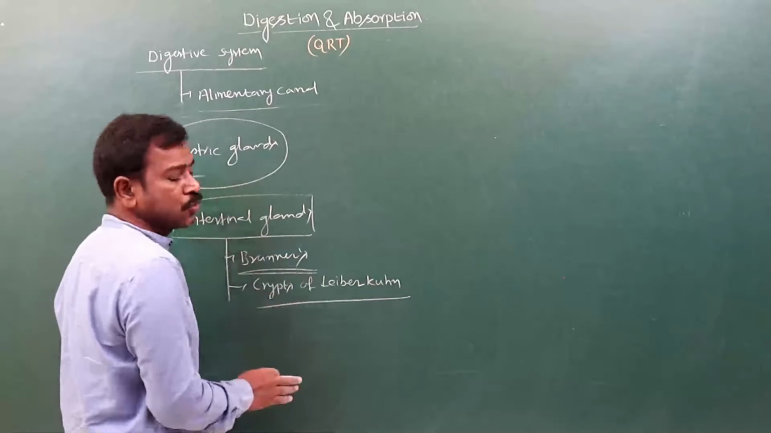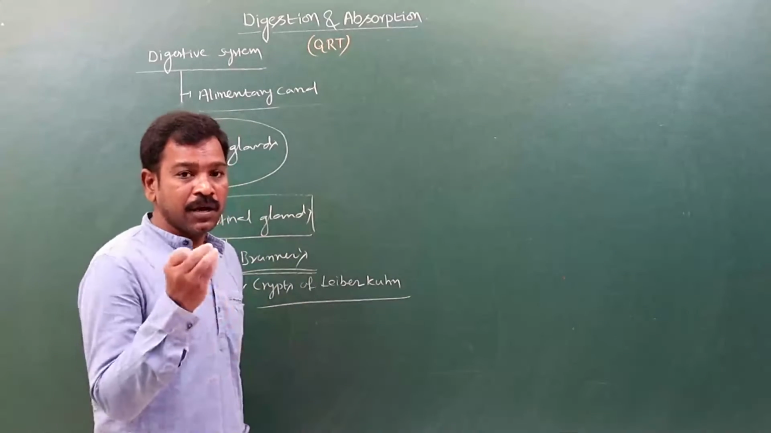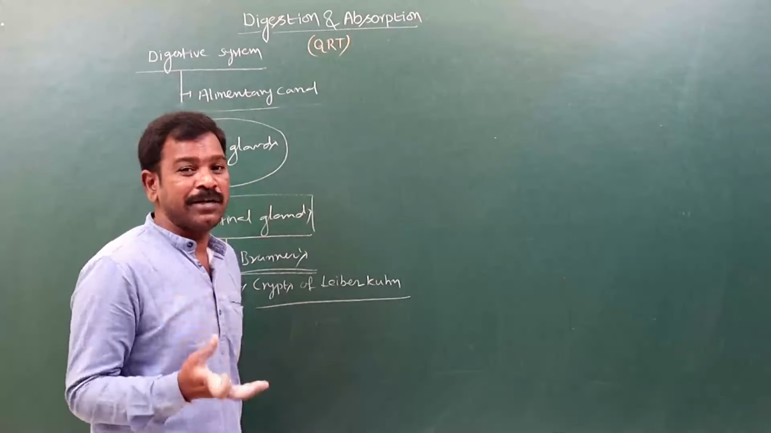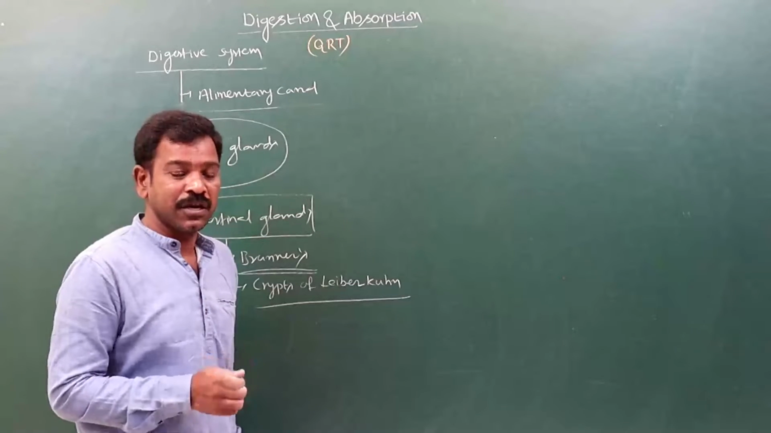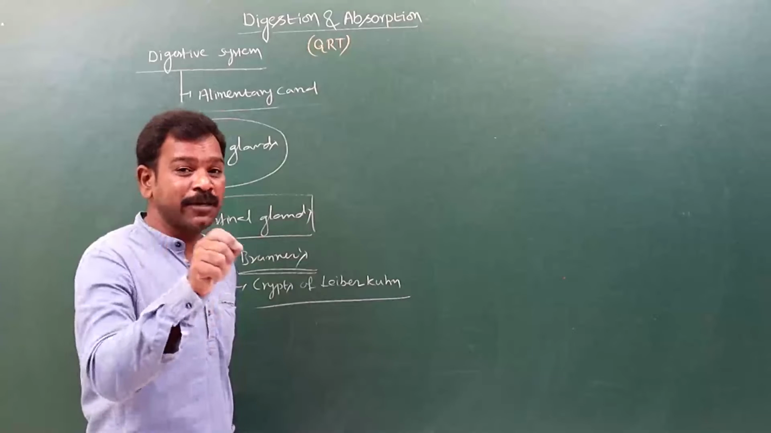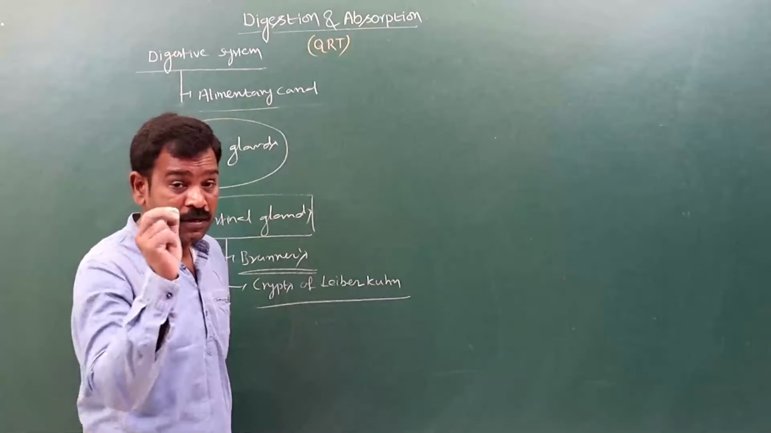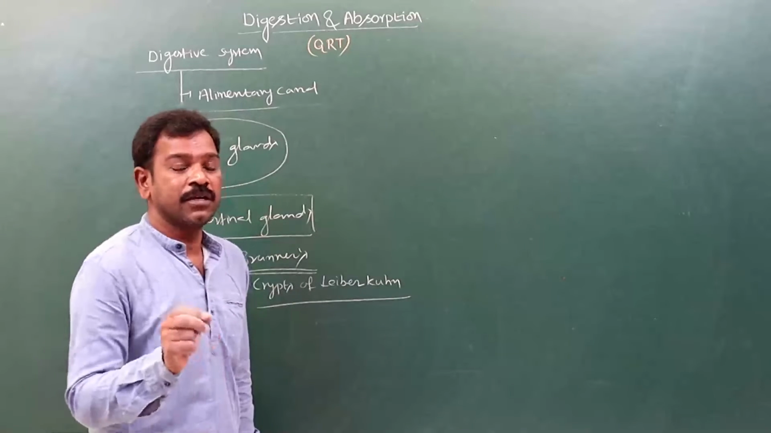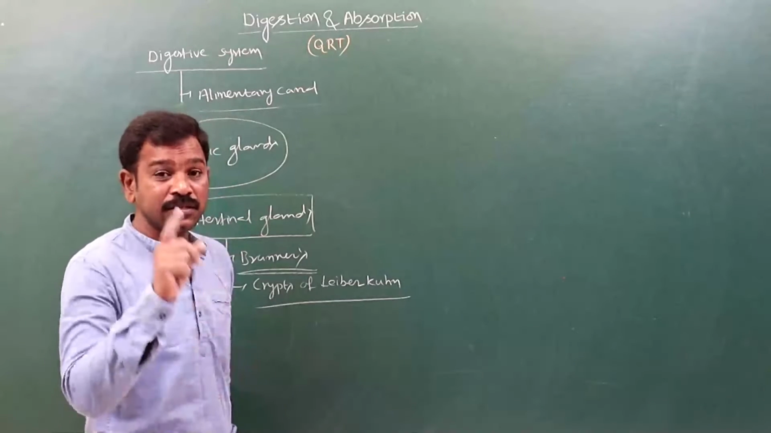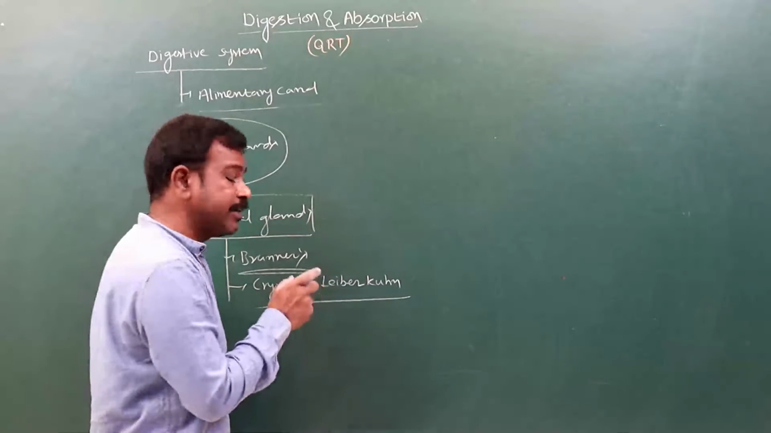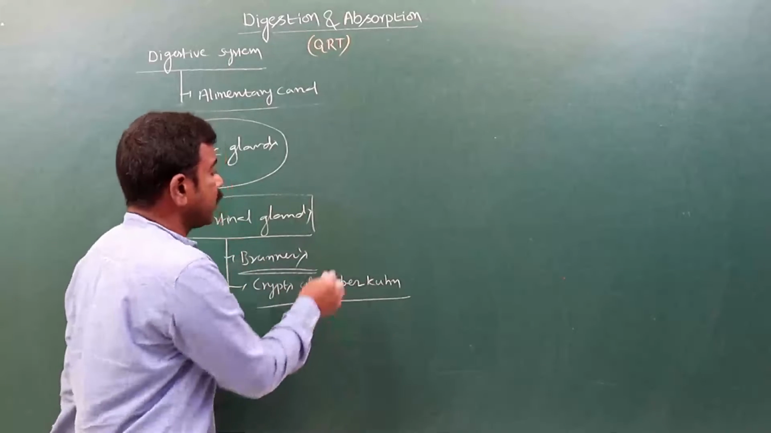In the intestinal juice, or succus entericus, different types of enzymes are present: disaccharidases such as maltase, sucrase, and lactase. Dipeptidases, tripeptidases, and aminopeptidases are also present in the intestinal juice. Along with this, nucleotidases and nucleosidases are also present. And there is one enzyme activator in the intestinal juice, that is enterokinase.